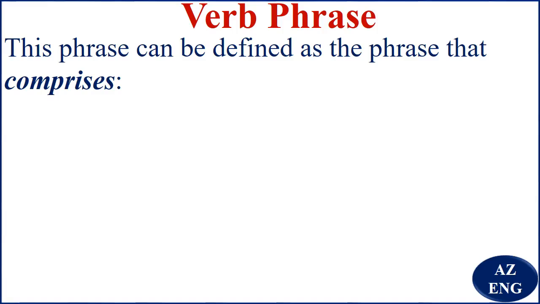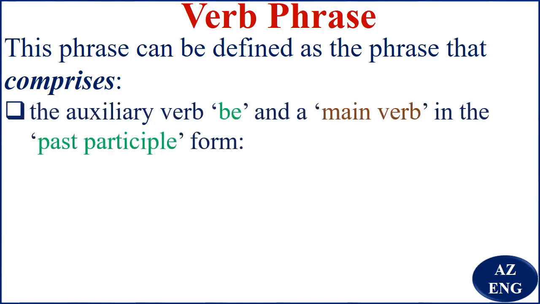And here we've got the auxiliary verb be and a main verb in the past participle form. For example, we are helped. So are is the auxiliary verb be, helped is the main verb, and you can see it is in the past participle form. So are helped is our verb phrase.